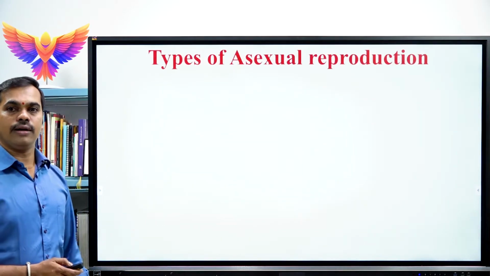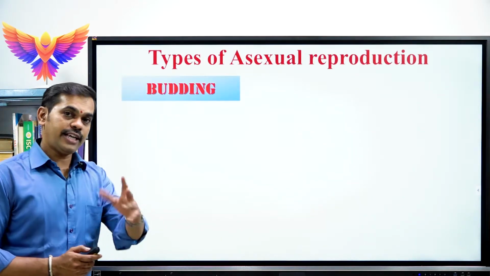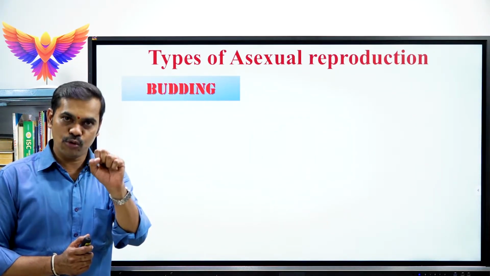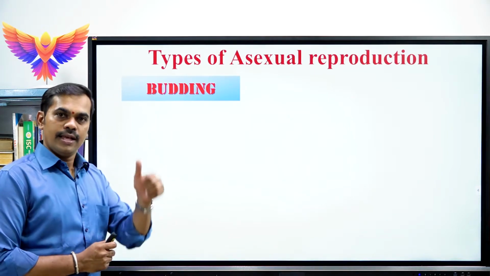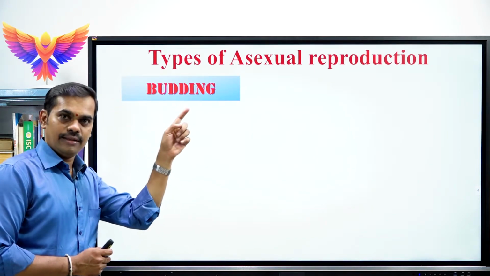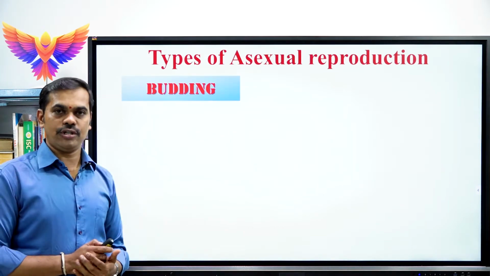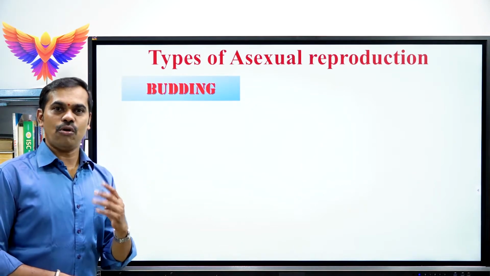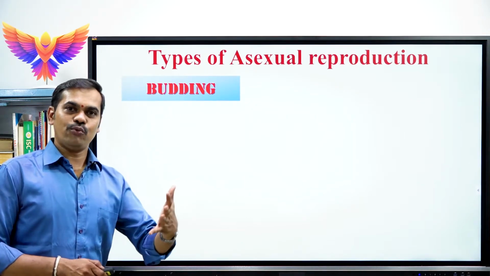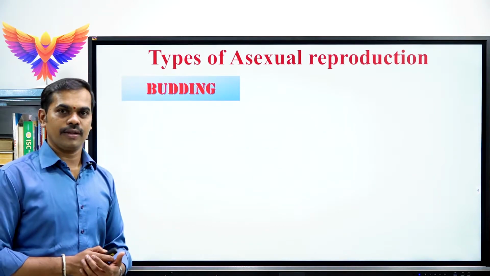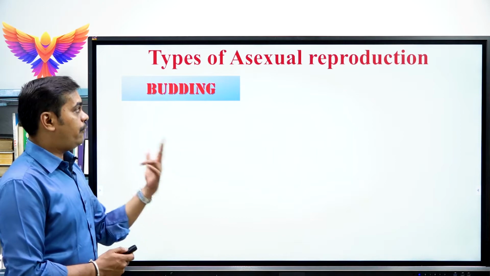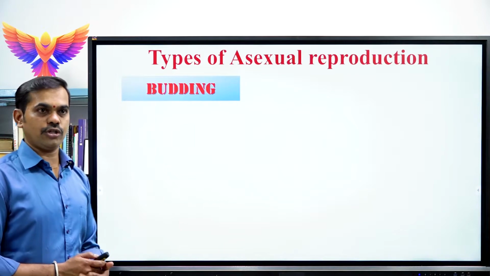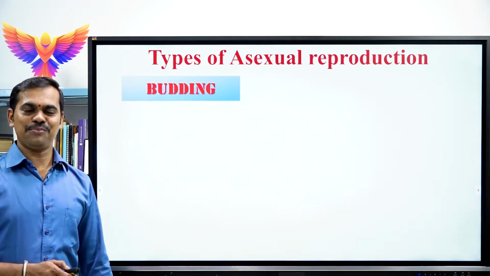So next we shall move on to the next important concept, the types of asexual reproduction, because already I have explained the 5 important types of asexual reproduction. The first one is called budding, it's on the screen. The second one is called binary fission, the third is fragmentation, the fourth is sporulation, and the fifth is vegetative propagation. So for this module, we will be concentrating on 2 important types of asexual reproduction. Among them, the first one is called budding.